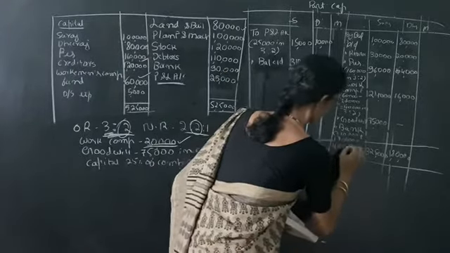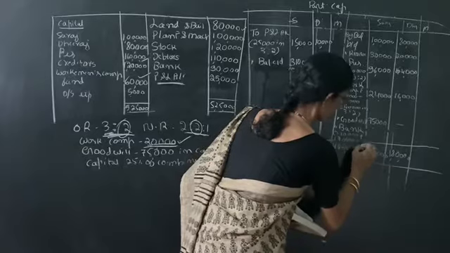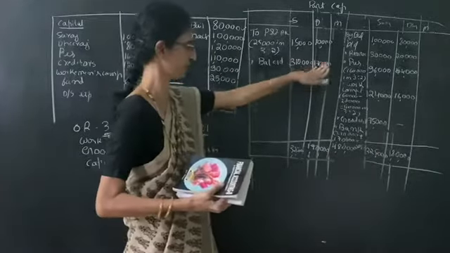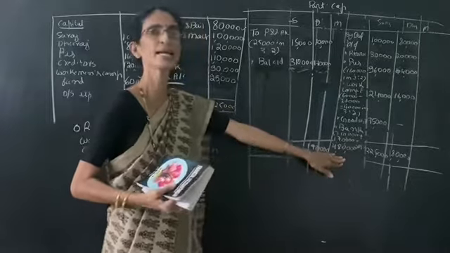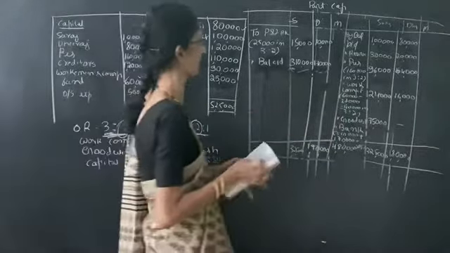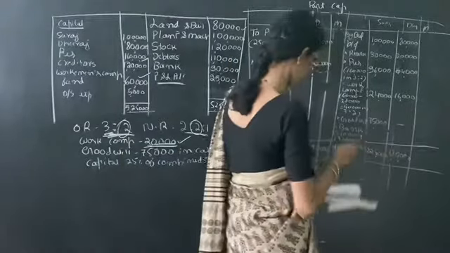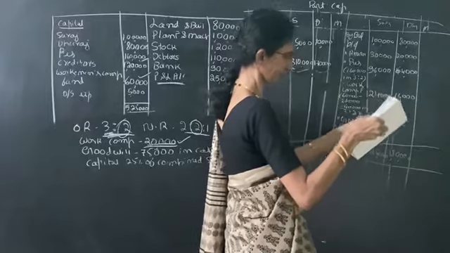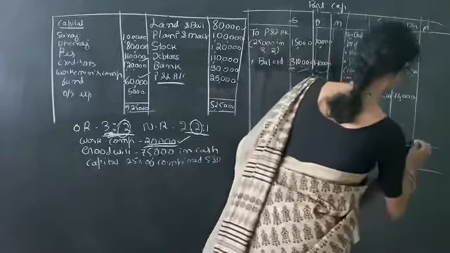Out of this 4,80,000, he should bring 25,000. So 3,10,000 plus 1,70,000, that is 4,80,000. It is clearly given 25% of the combined capital. That means he should bring 4,80,000 into 25%. The amount will be 1,20,000.